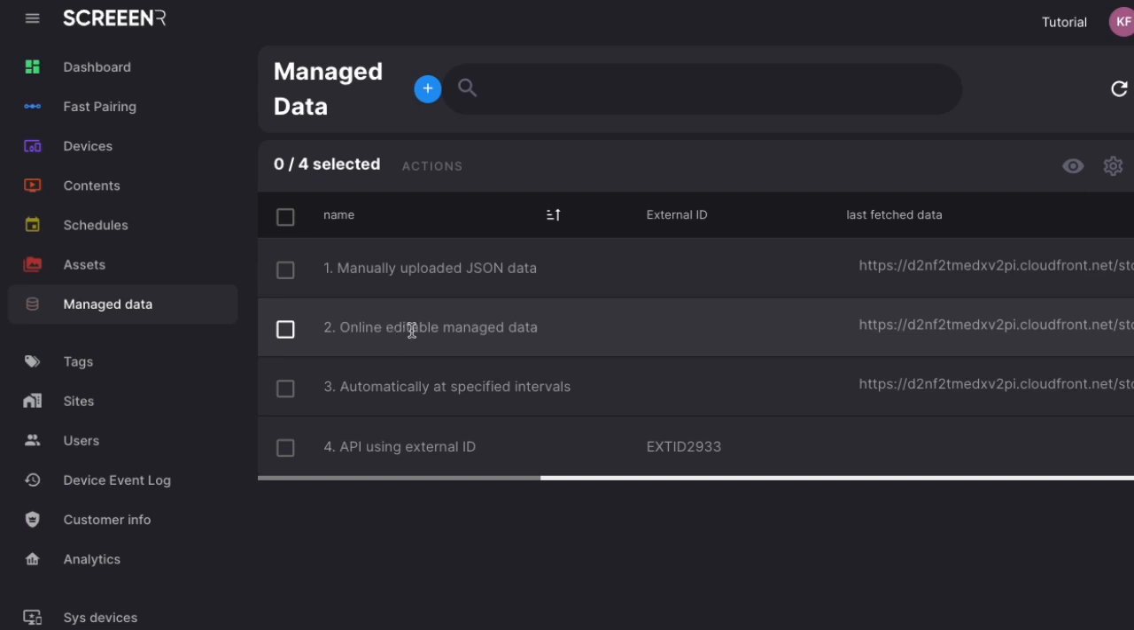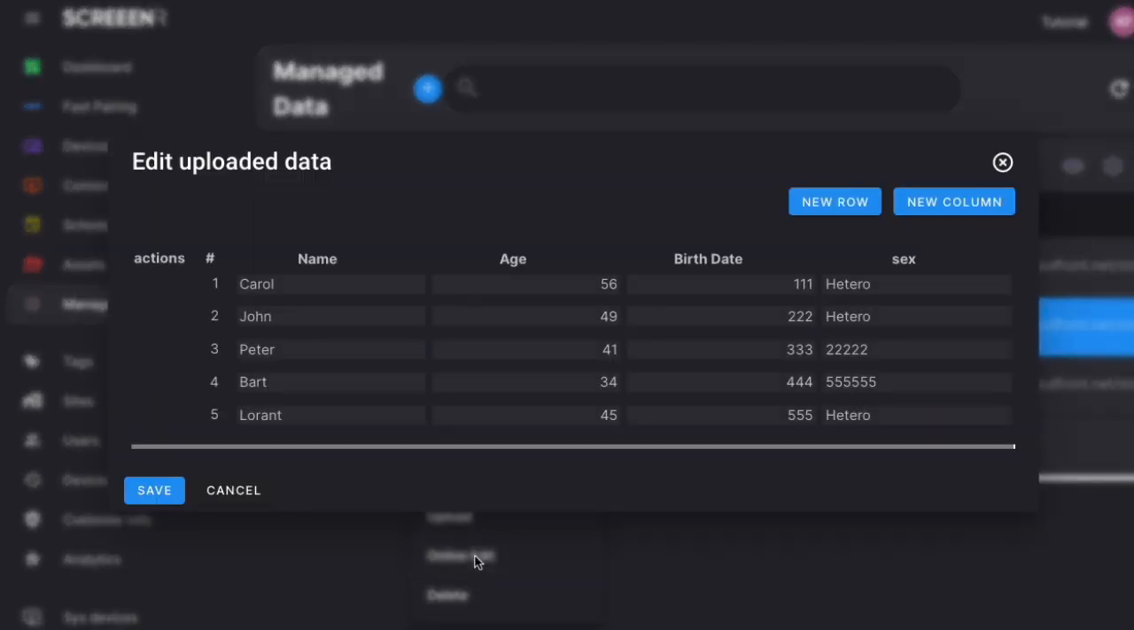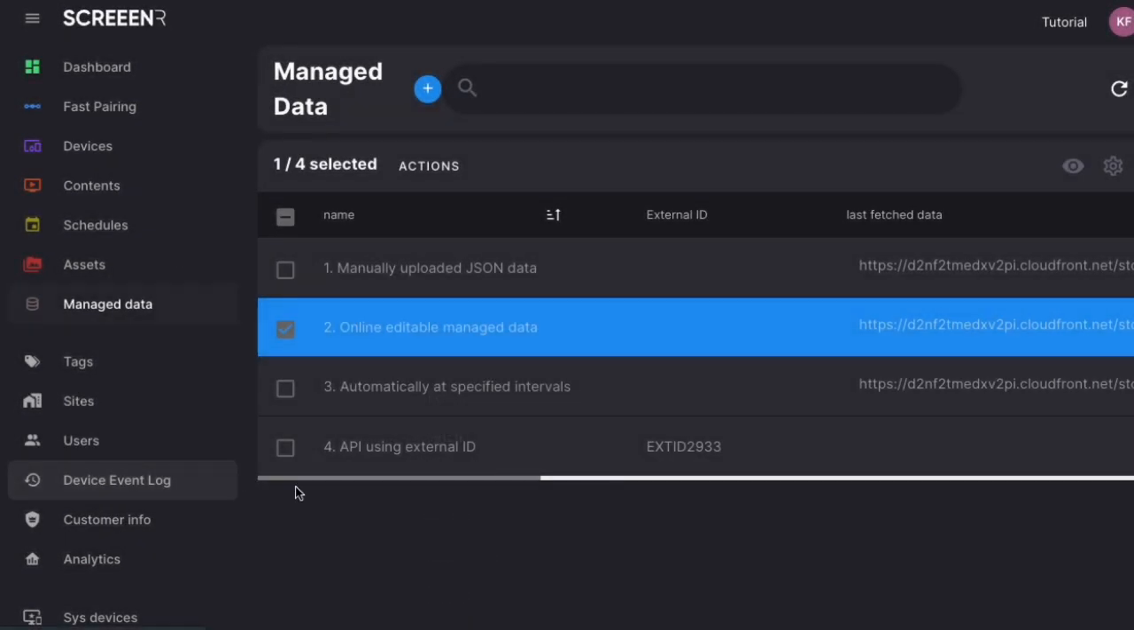2. If you want to update the data source using the online editor, just provide the name. Right-click on the created data source and choose the Online Edit option. You can edit data sources that contain simple values.